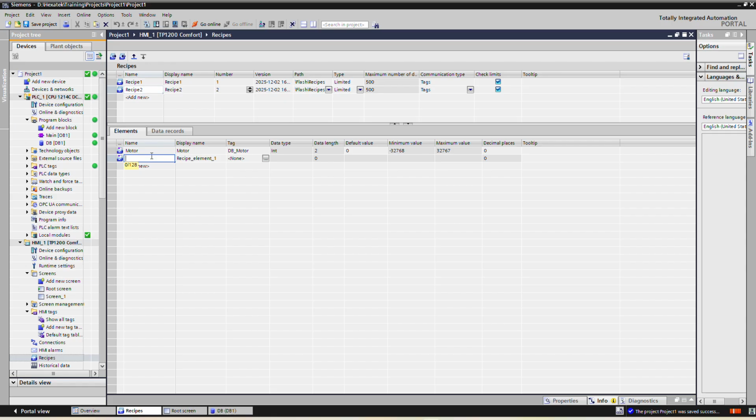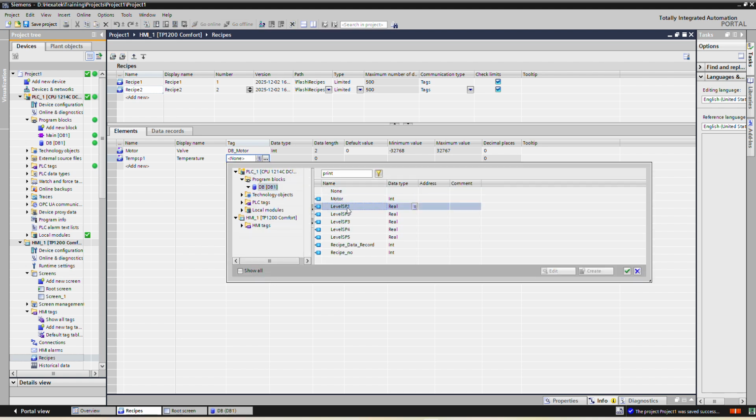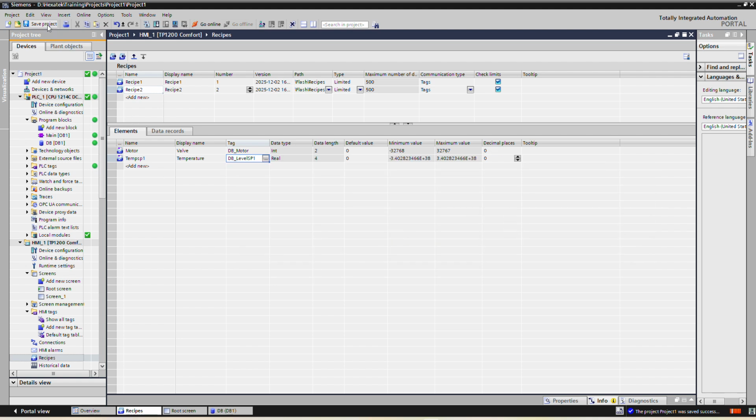So here it might be a different one, temperature SP1. So this might also be a different tag, but to save time I will use the existing one only.